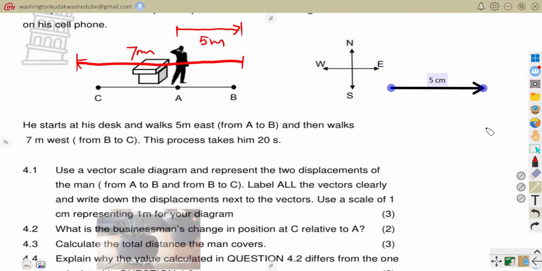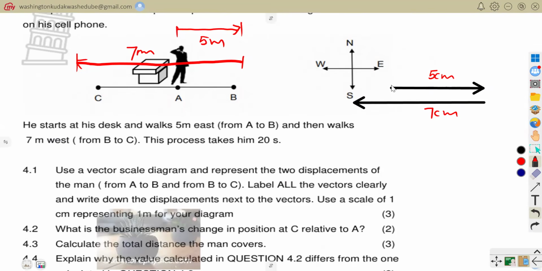And then my second vector would start from the head of my first vector, going 7 centimeters west. So 7 centimeters will represent 7 meters. That is how you would have drawn your vector diagram, where you know that this one would be 5 centimeters and this one would be 7 centimeters.